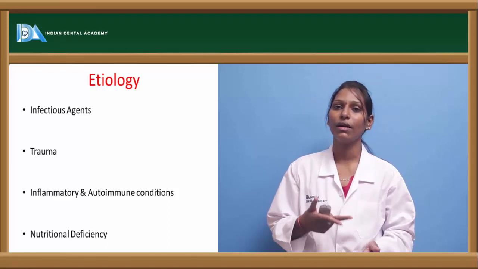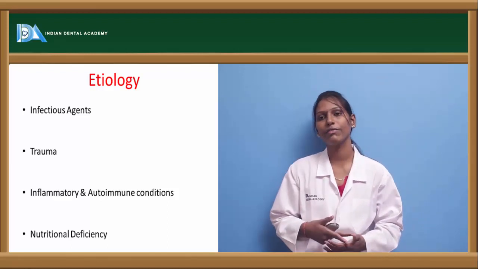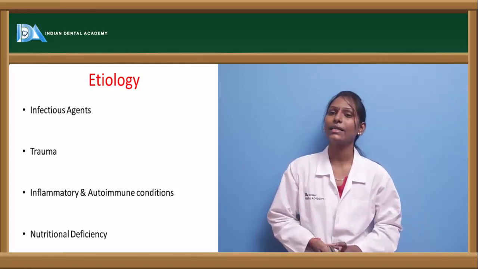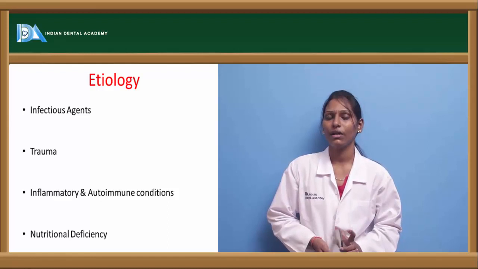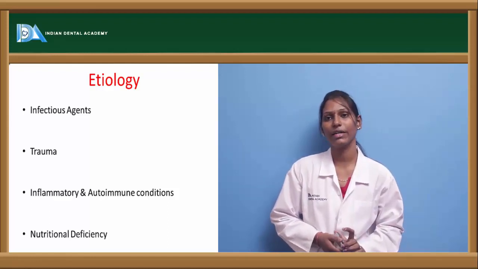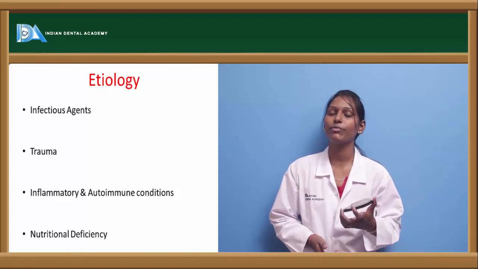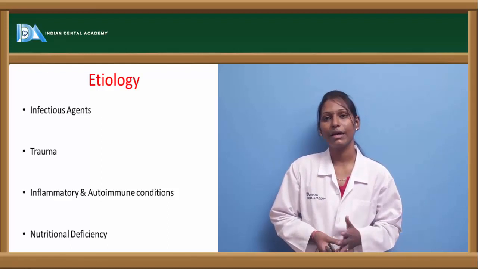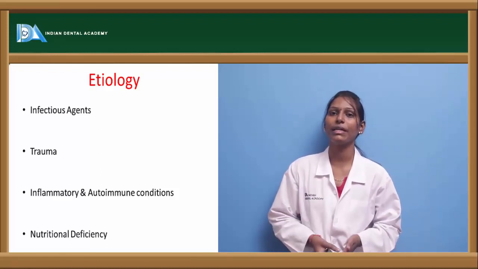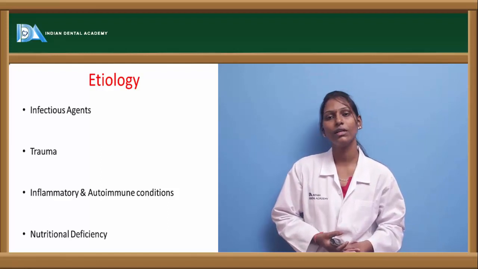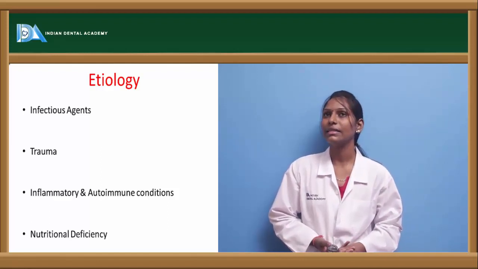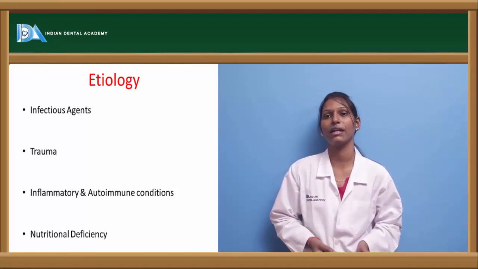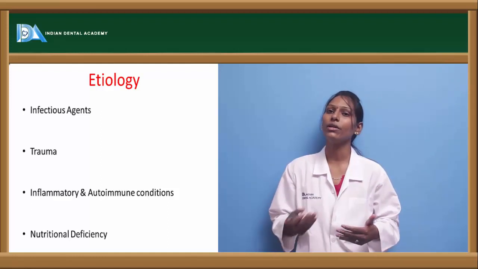Inflammatory conditions include T lymphocytic infiltration, which will most commonly cause lichen planus and lichenoid reactions, and other autoimmune conditions are also present, most commonly pemphigus-like lesions. Here what happens is the body itself produces autoantibodies. These autoantibodies attack the desmoglein proteins, either desmoglein 1 or 3, and because we are talking about stomatitis, desmoglein 3 is most commonly involved for mucosal lesions in autoimmune disorders. Other autoimmune conditions include erythema multiforme, Stevens-Johnson syndrome, Lyell's disease, etc., which all contribute to stomatitis.